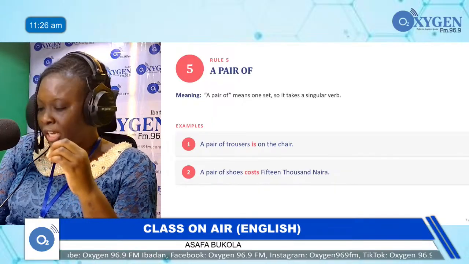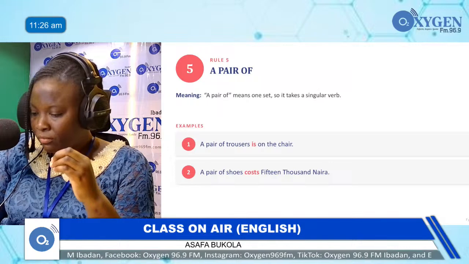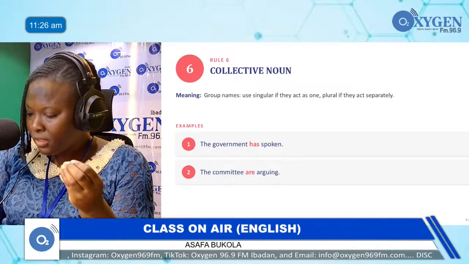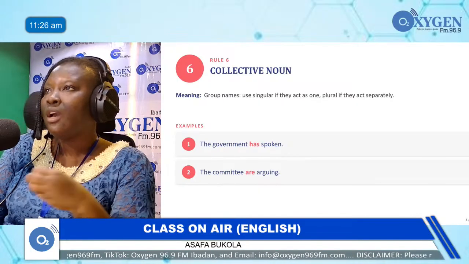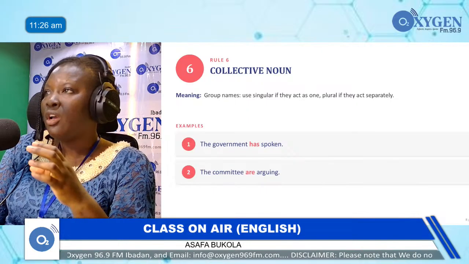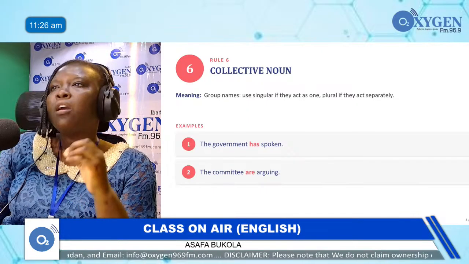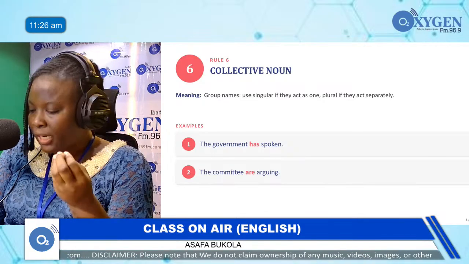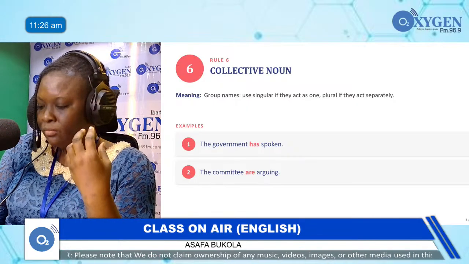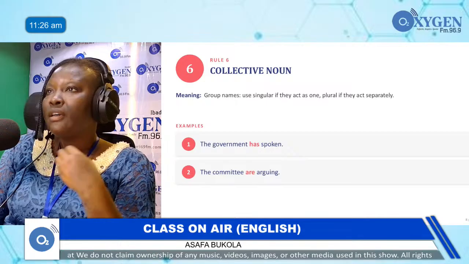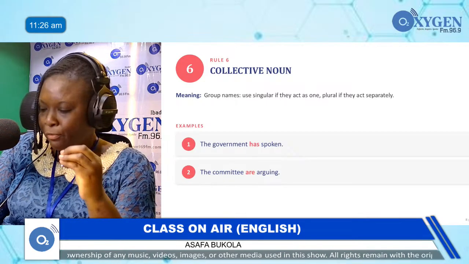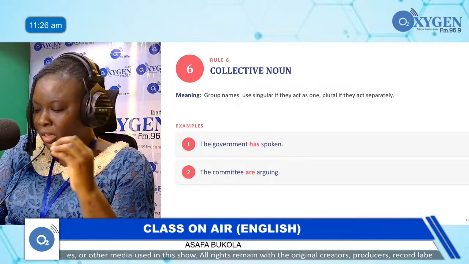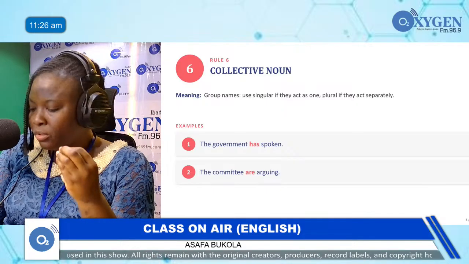Now moving on to the next rule, collective nouns. Collective nouns are words for groups: government, committee, choir, and the like. When you use them, they take a singular verb. For example, the government has spoken. Another example, the committee.